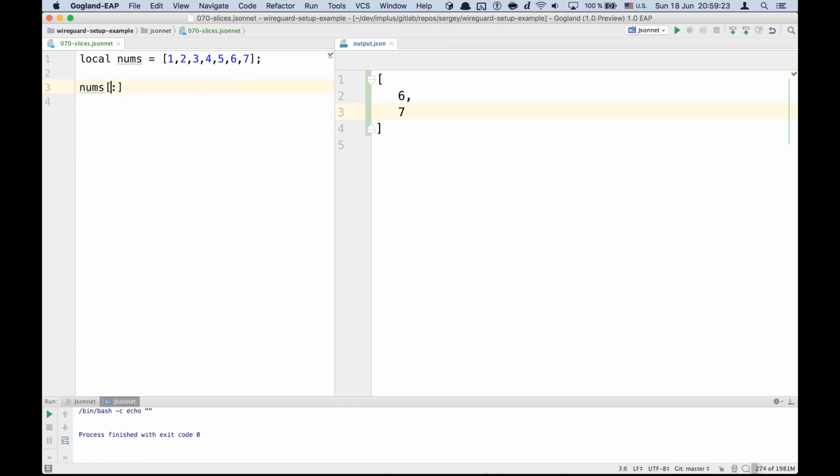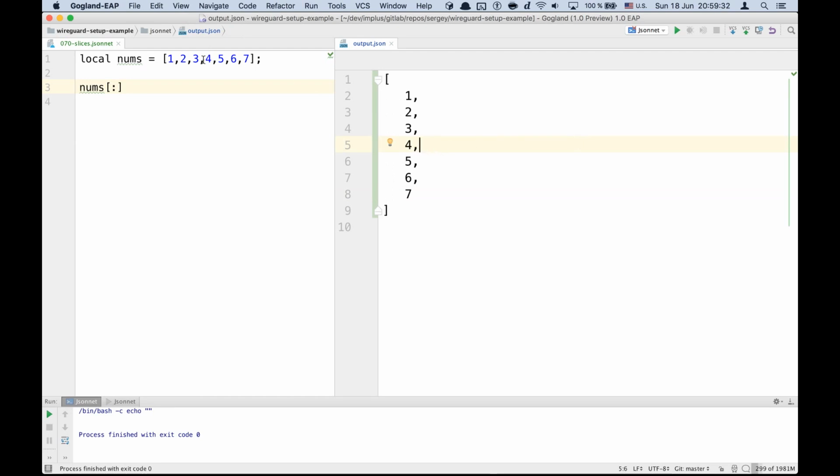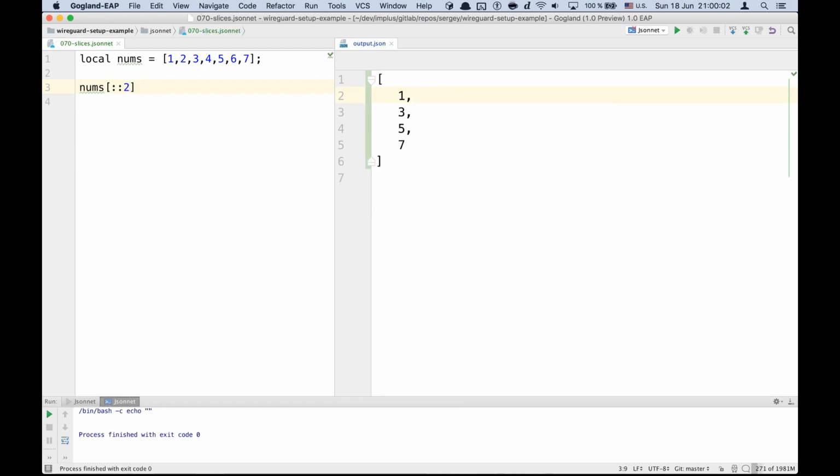When you omit both start and end indices, you get the original array. So start defaults to 0 and end defaults to the length of the array. And there is actually another index here called step, which by default equals 1. So if we omit it completely, it gives us the same array, and if we set it to 1, it does not change anything. And if you write 2 here, for example, you get values 1, 3, 5, 7,